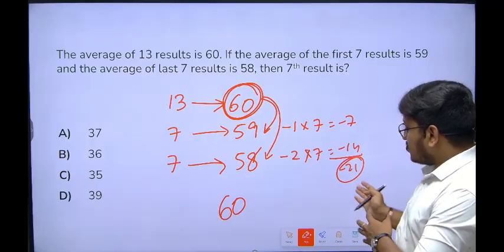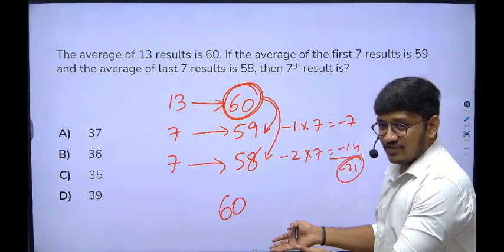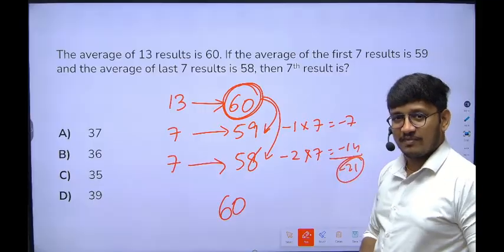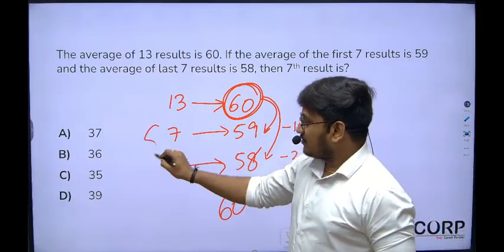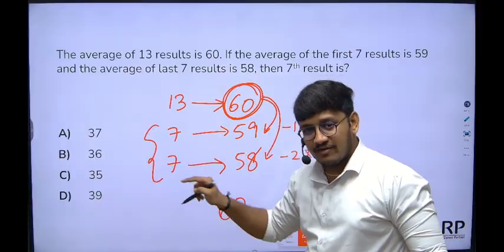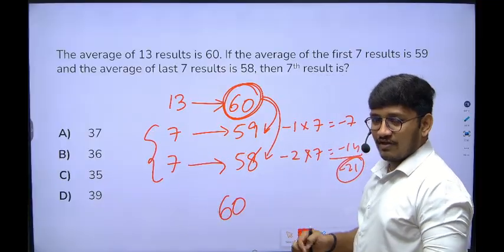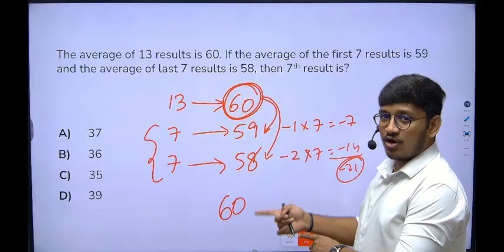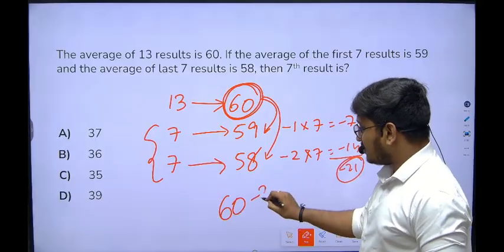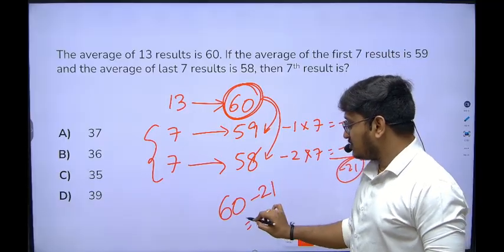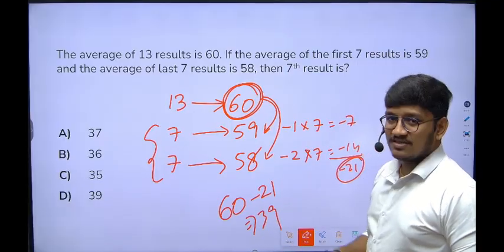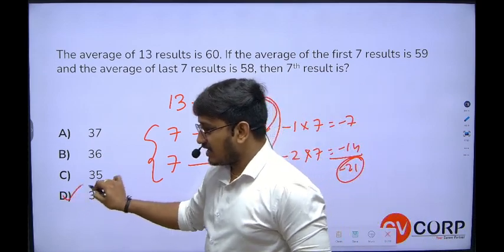Okay, do we need to change the symbol? If you get plus, you should take plus. If you get minus, you should take minus, because here if you observe, 7 plus 7 is 14, which means one person is common in the middle. So when the person is common, obviously the symbol will not change. So obviously minus 21, which gives you 39. So the answer is 39.